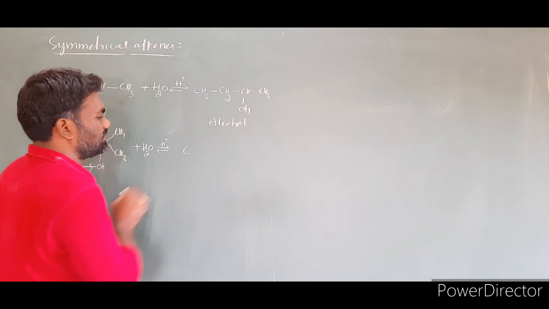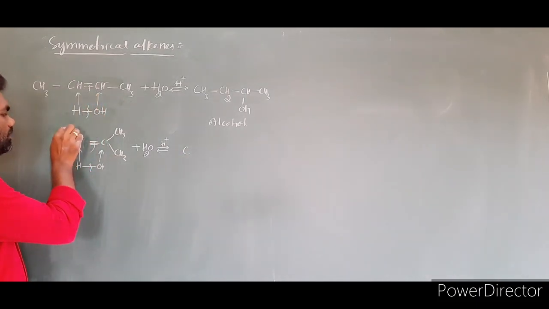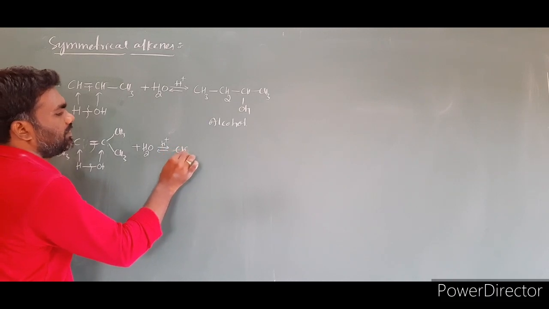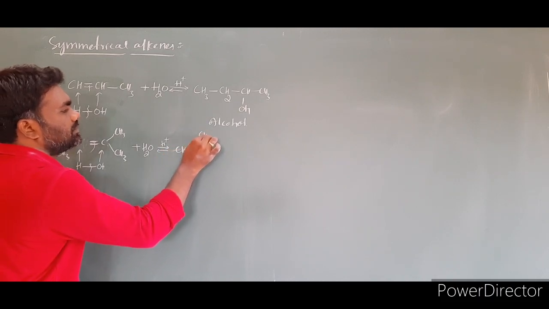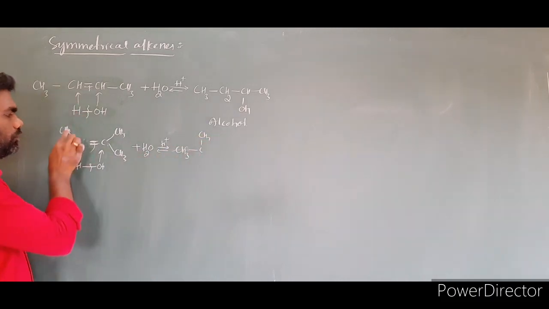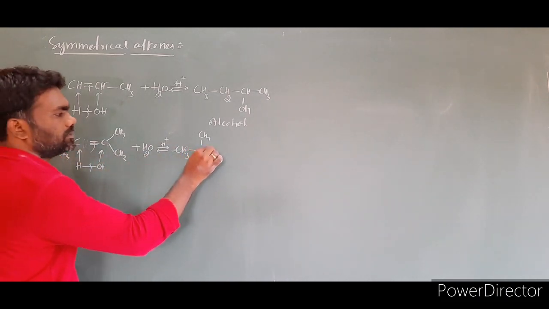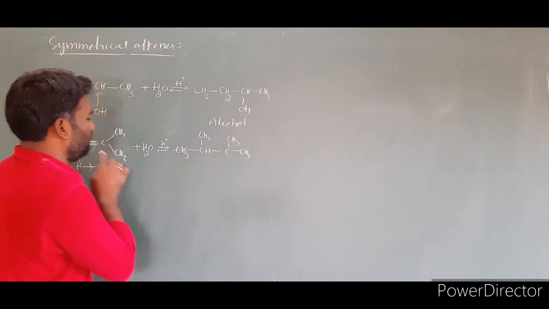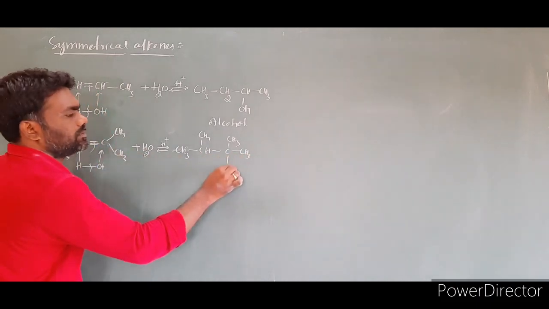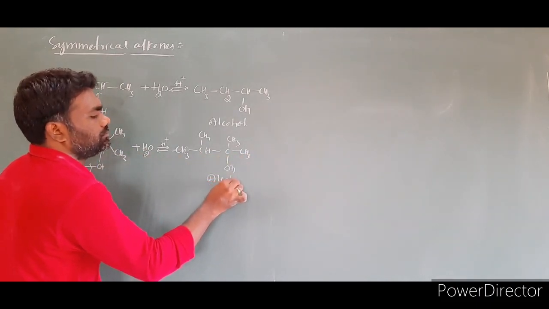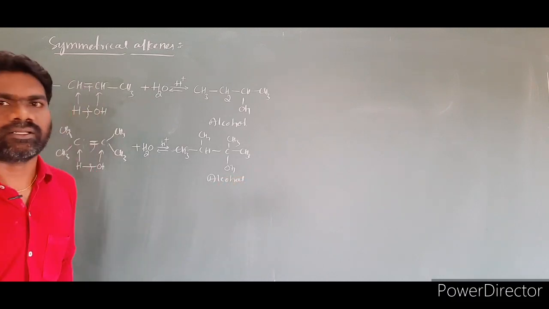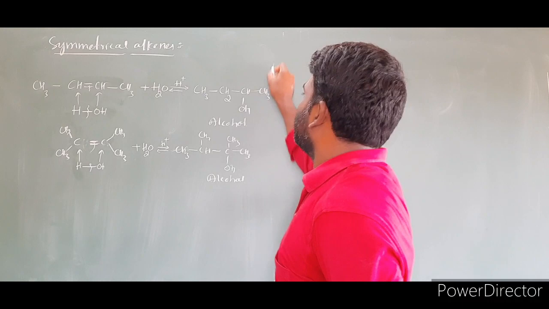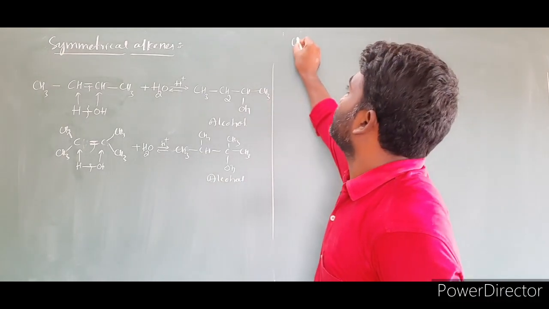Then the product is C with 2 methyl groups: CH3, C, CH3. To this carbon there are 2 methyl groups and a hydrogen attached. So CH3, CH, CH3, and we attach OH to this carbon. So this is an alcohol, in the case of symmetrical alkenes. Now let us look at some unsymmetrical alkenes.